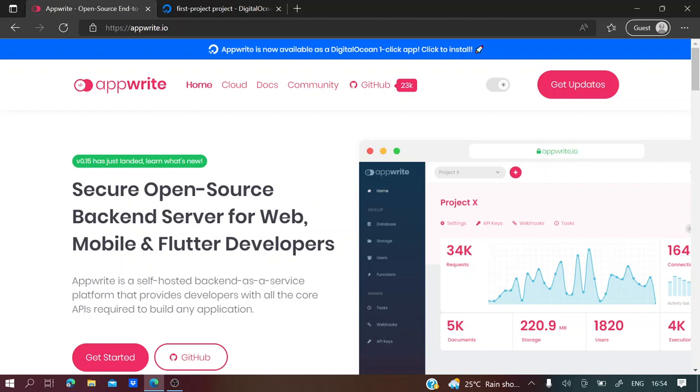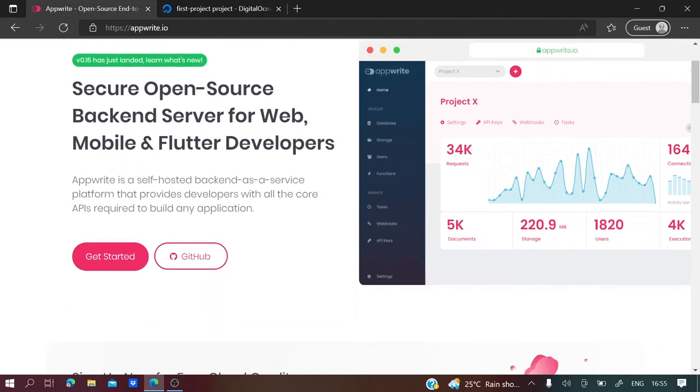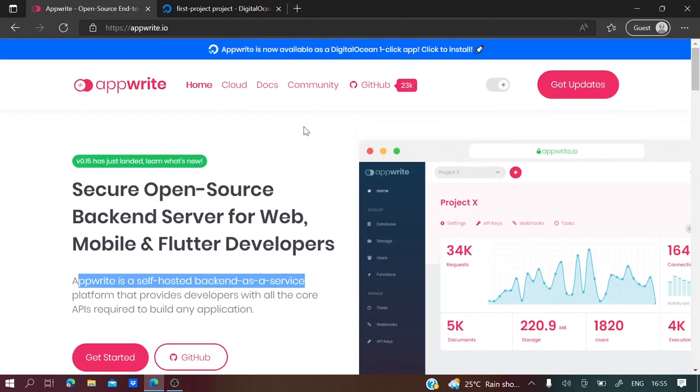In this video, we'll see how to install Appwrite on DigitalOcean. So what is Appwrite? Appwrite is nothing but a backend solution for web and mobile apps. If you see here, Appwrite is a self-hosted backend-as-a-service platform. In this video, we'll see the installation part, and in the upcoming videos, we'll see how to integrate this with Flutter. And if you see here, it says Appwrite is now available as a DigitalOcean one-click app.